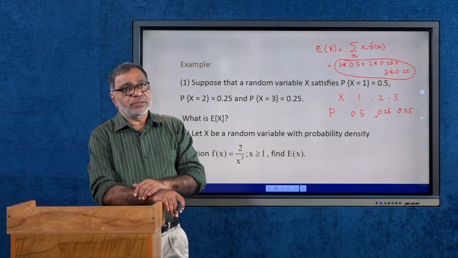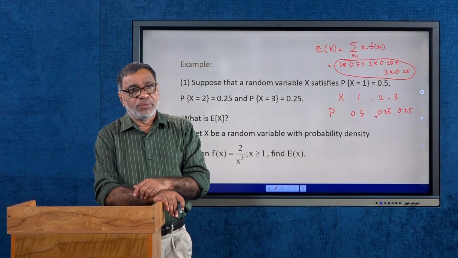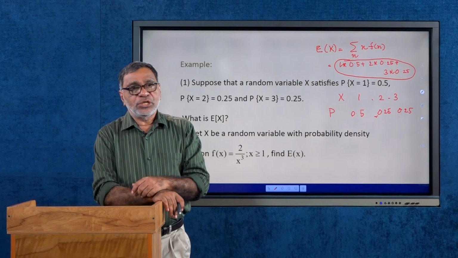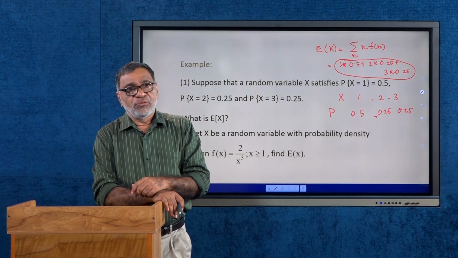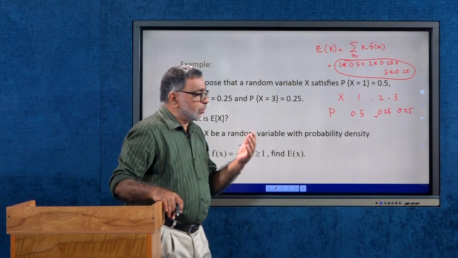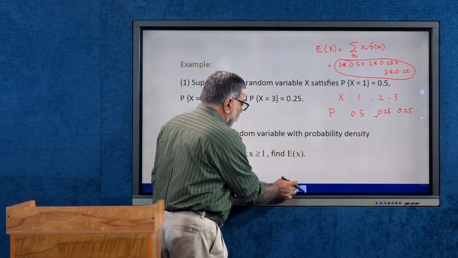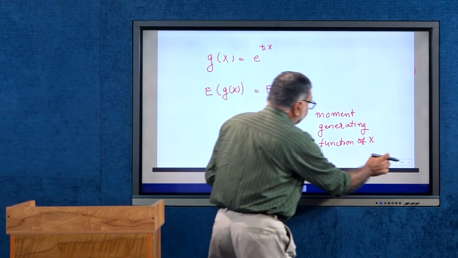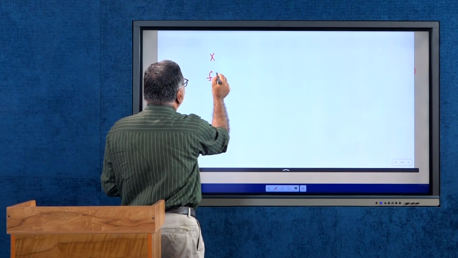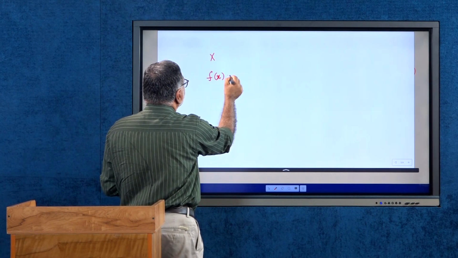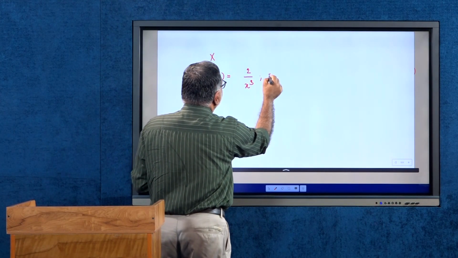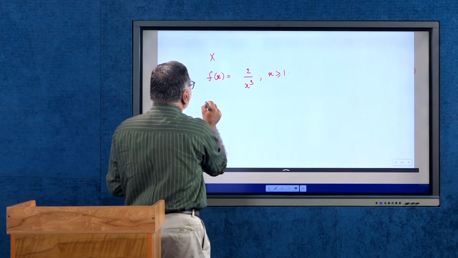And another example is related to the continuous random variable. Suppose x is a random variable with probability density function f(x) equal to 2 divided by x cubed, where x is greater than or equal to 1. What is the expectation of x? This is a situation where we have a continuous random variable. How do you find the expectation of x?